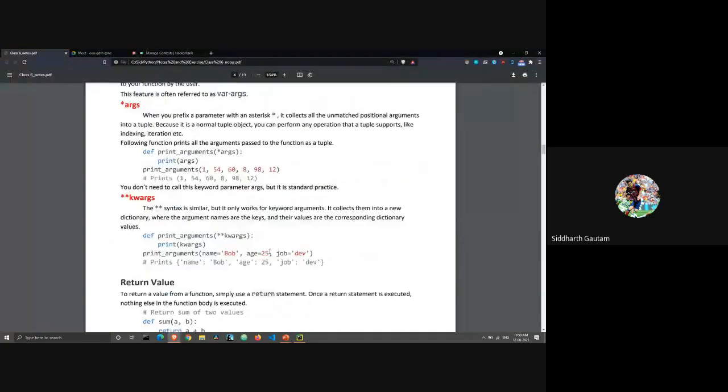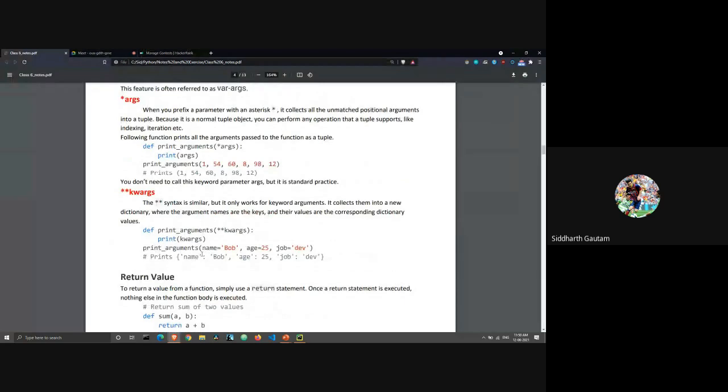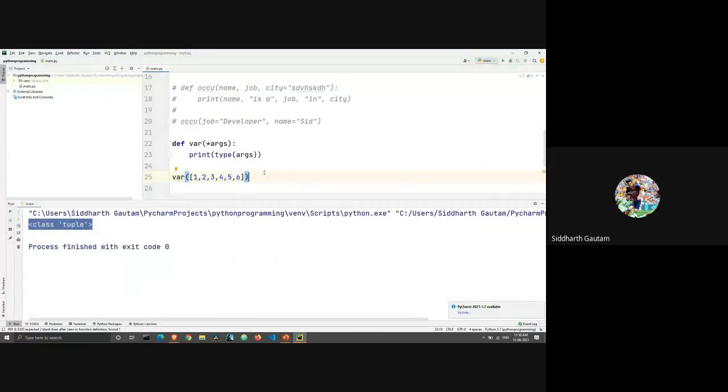So let's move ahead, which is multiple keyword arguments. All right, so you might be thinking, excuse me, sir. Yes. Sir, when it is a single tuple element, we use a comma to type it as a tuple, right? But we are not using any comma here, but the output is tuple.